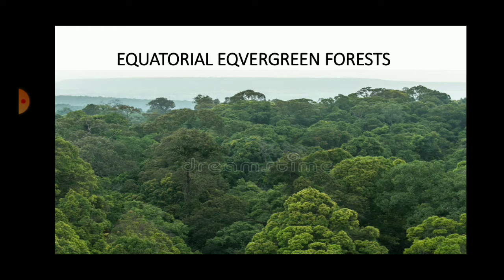And here there is rainfall throughout the year. Plenty of sunlight is there. So all the factors favorable for the growth of the plant are available in this region. So the trees here are very, very tall, and the trees in fact have to compete for sunlight. So you see an umbrella shaped canopy at the top. Examples of equatorial evergreen trees are rubber, mahogany, ebony, rosewood, etc.